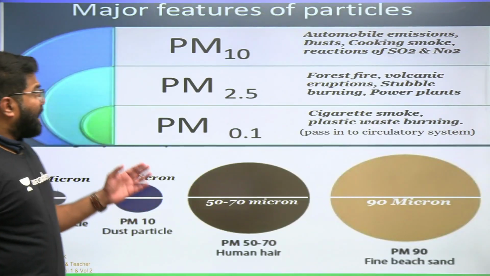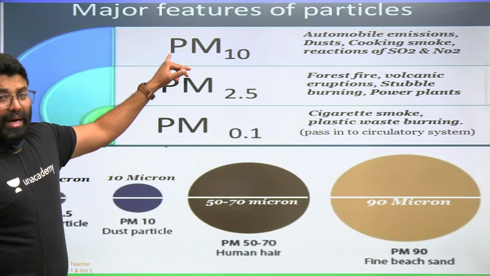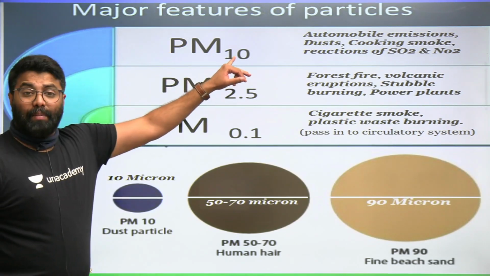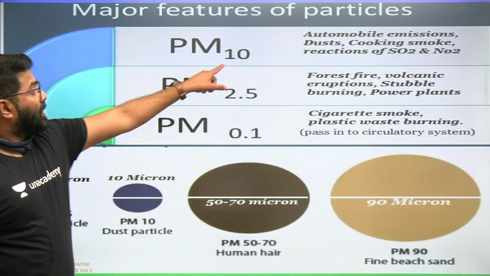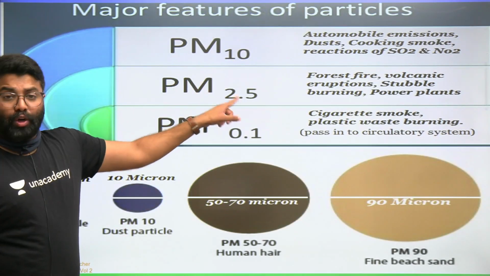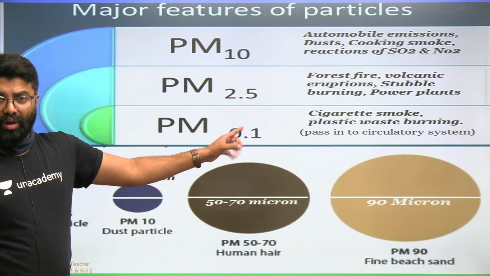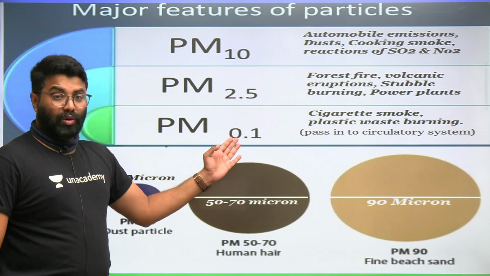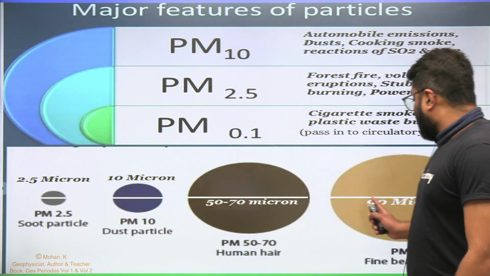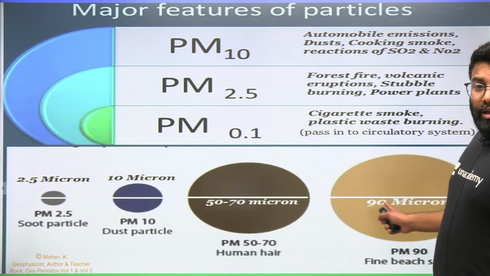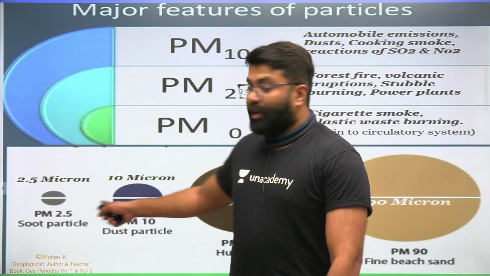In this slide I have shown you different types of particulate matter. PM10, particulate matter, 10 is 10 micron. The size of the particle is mentioned in microns, friends, here. PM2.5 micron, then PM less than 1, or I am taking an example of 0.1 micron here. You can see this, friends. The comparison is shown here: the sand particles, human hair, and dust particles PM10 and PM2.5.